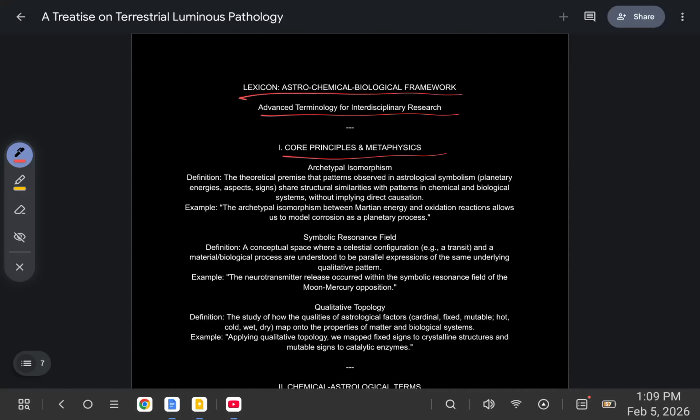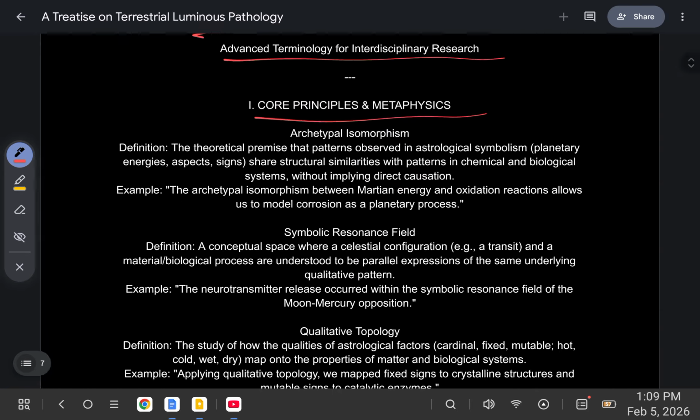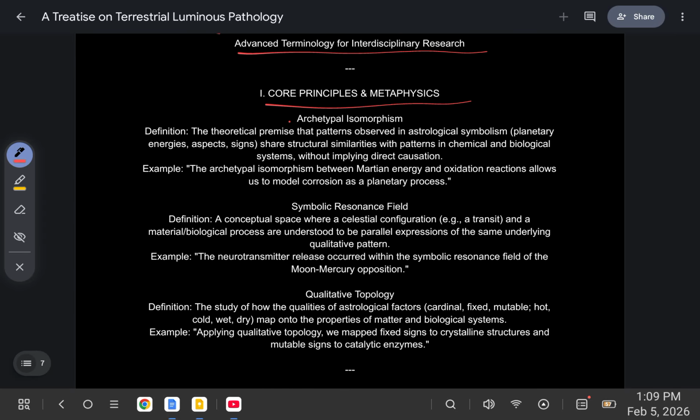Welcome to Astrochemical Biological Framework: Advanced Terminology for Interdisciplinary Research, Core Principles and Metaphysics. First, let's look over archetypal isomorphism. The theoretical premise that patterns observed in astrological symbolism, planetary energies, aspects, signs, share structural similarities with patterns in chemical and biological systems without implying direct causation. For example, the archetypal isomorphism between Martian energy and oxidation reactions allows us to model corrosion as a planetary process.